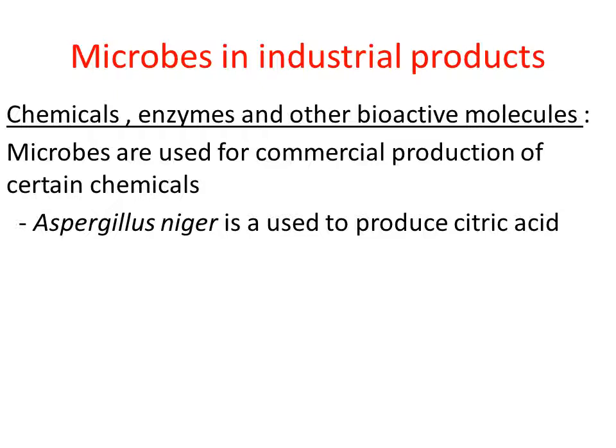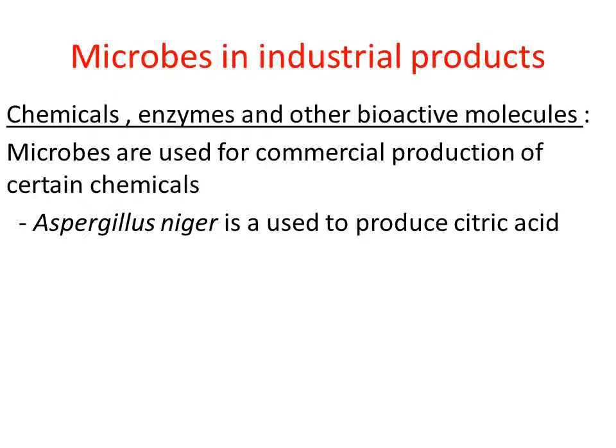Clear? So in the large container they will add raw material. The raw material is used by the Aspergillus niger as food. It acts on the raw material. As a result, some chemicals get released in the containers, the large vessels, right? That chemical is nothing but citric acid. So citric acid is produced on a large scale by using the microorganism named Aspergillus niger,